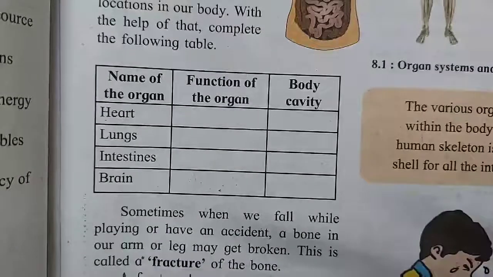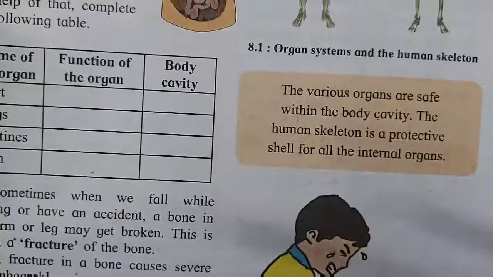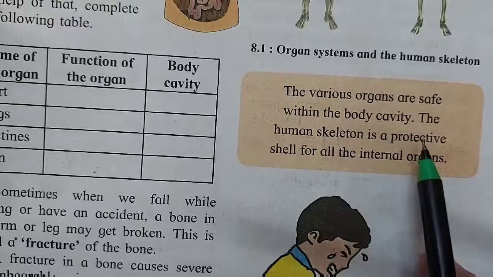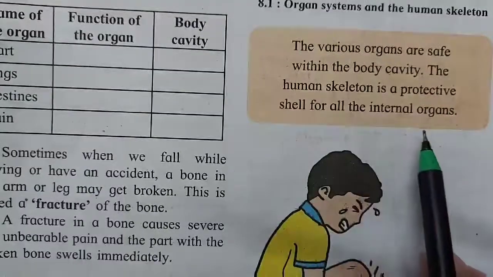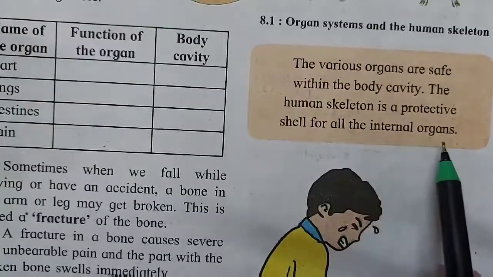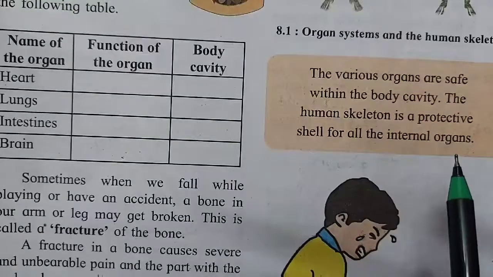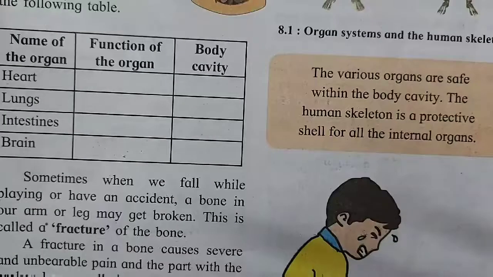The various organs are safe within the body cavity. It is like a cavity, a protective shell. That is why it is made up of bones. Bones are hard. The human skeleton is a protective shell for all the internal organs. The internal organs are very, very delicate and they need to be protected. Hence, they are situated in a protective shell, that is the rib cage and the skull. They protect the very sensitive organs in our body. Understood?